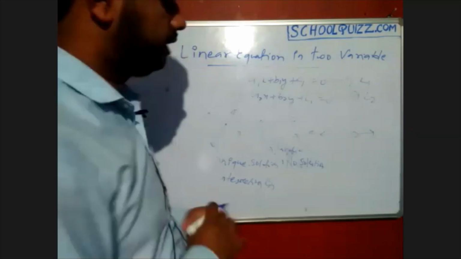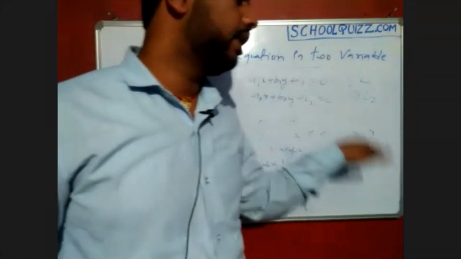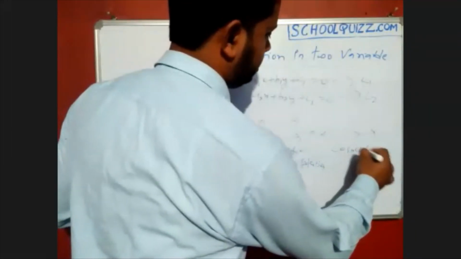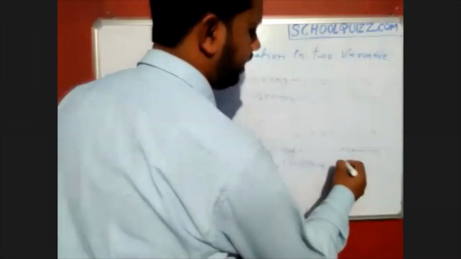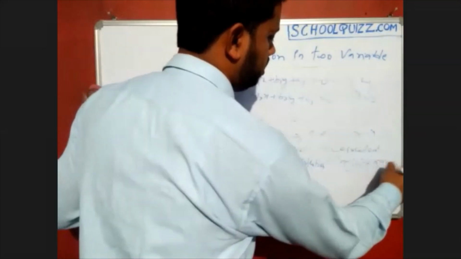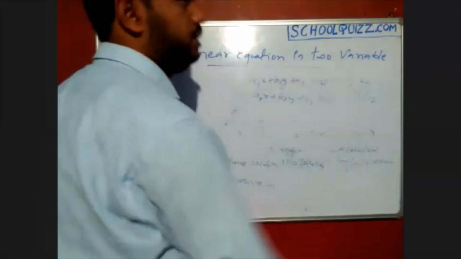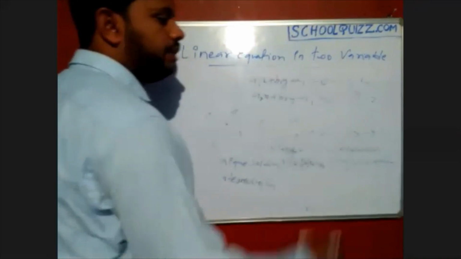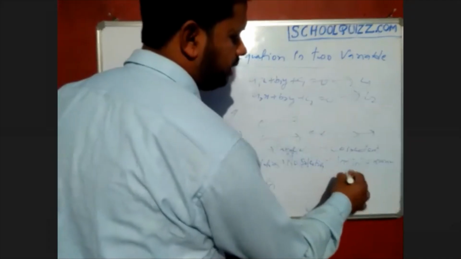And next, the third one is the coincident line, because one line is over the other line, so that is called coincident on each other. Okay, coincident on each other, that is called infinitely many solutions, because whatever the points there, both the lines are touching, all the points are there, all the solutions are there in that. Since one line is over the other line, they are touching all the points. So that's why infinitely many solutions are there in that. Okay.